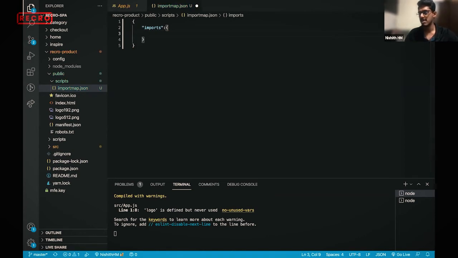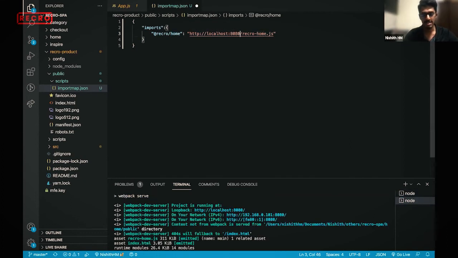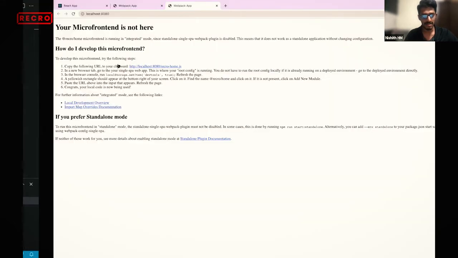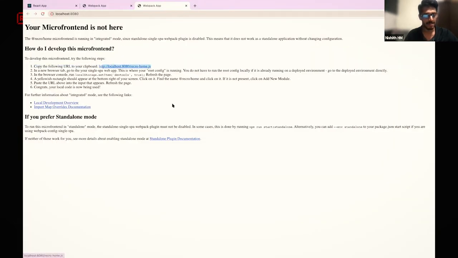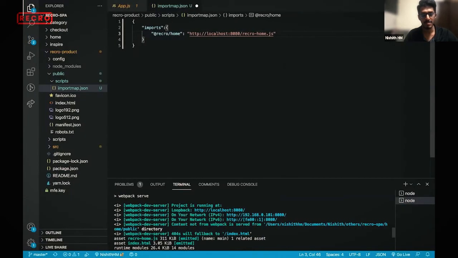For example, I'm telling that there is one particular micro frontend called Recro home. It's the organization name which I had given, and the application name. It follows the same standard, and it is running on localhost 8080. How did I get this link? If you see here, it has the particular link, so that's where it is booted up. So I'm just adding this.